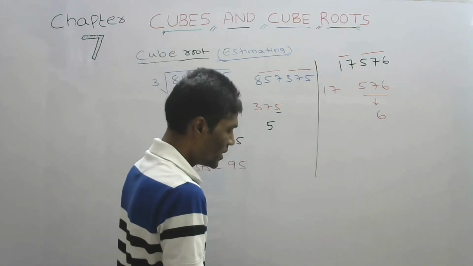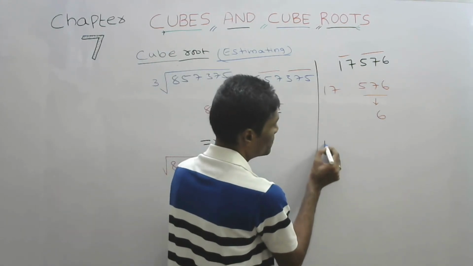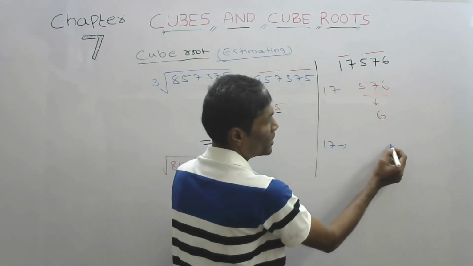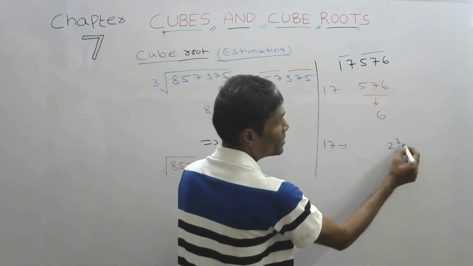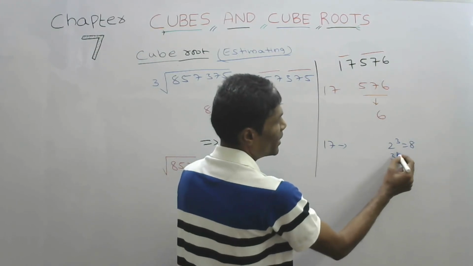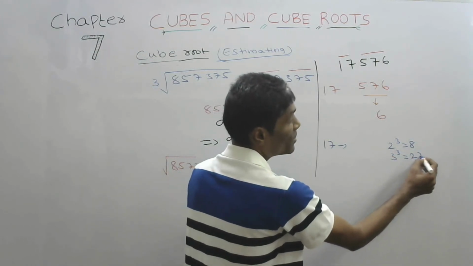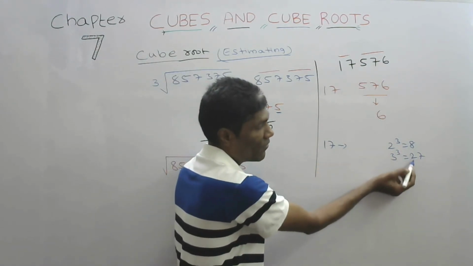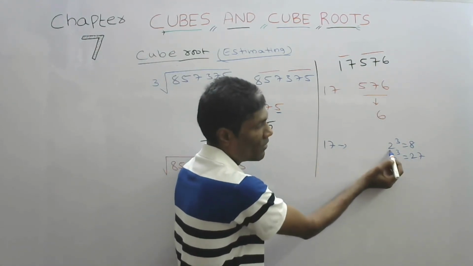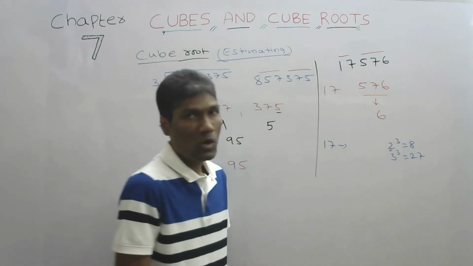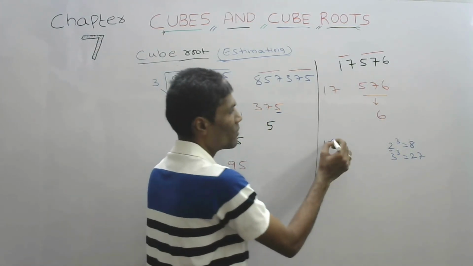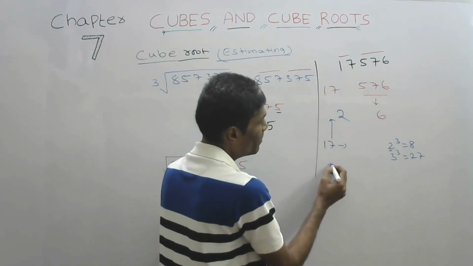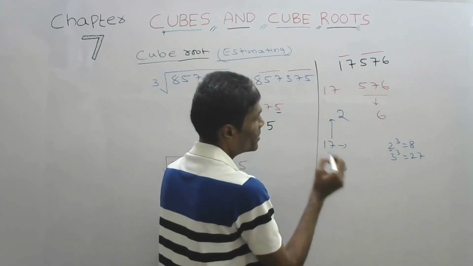Now let us see for this 17. 1 cube, 2 cube, 3 cube. So 2 cube is 8. 3 cube is 27. We have 17 here. Between which numbers is it? Between 2 and 3. So we'll take 2 cube. So it will be 2. So the value will be 26.